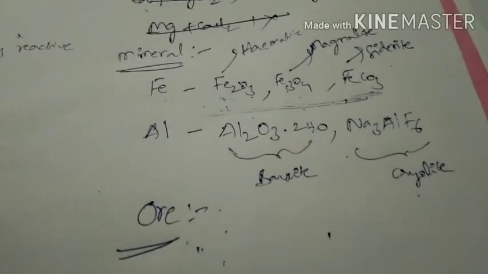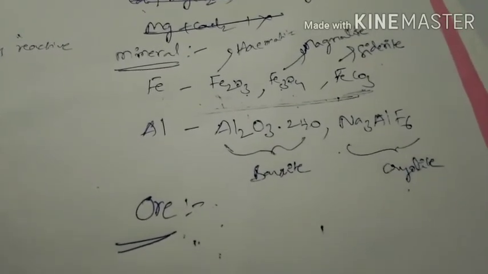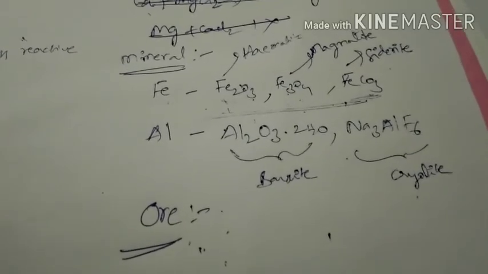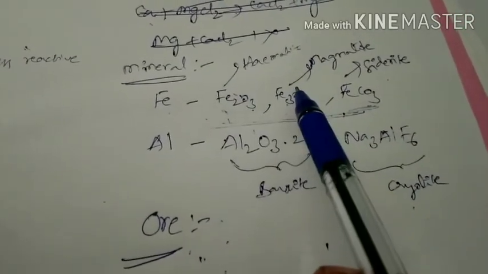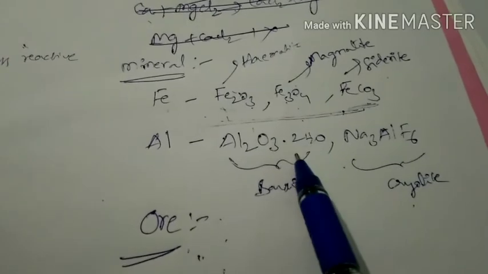If any metal is extracted from a mineral easily or economically, then that mineral is considered an ore. That is the definition of ore. In this case we get aluminium easily from this one, not from this one. That is why this is considered the ore of aluminium.